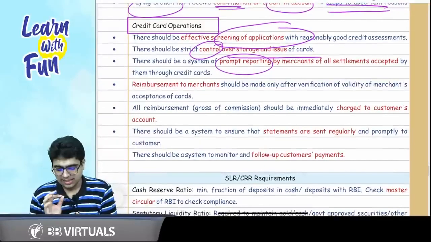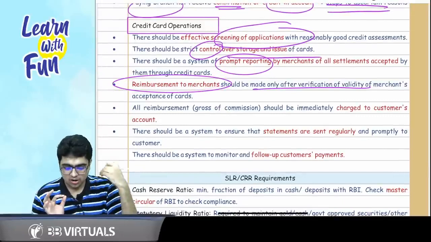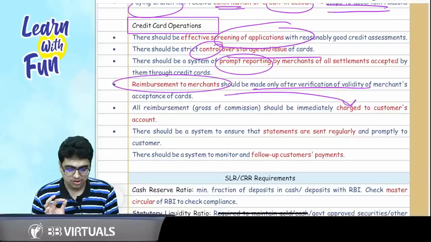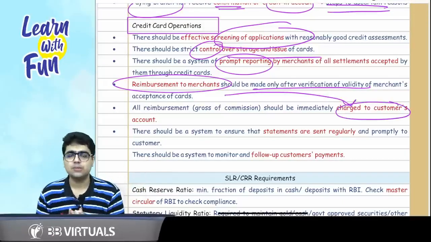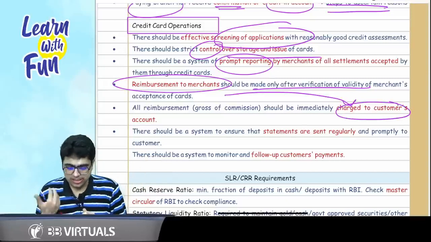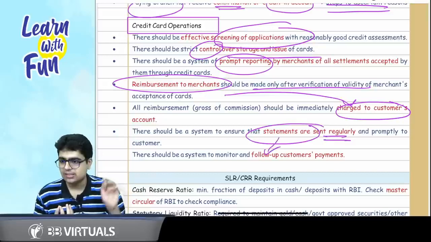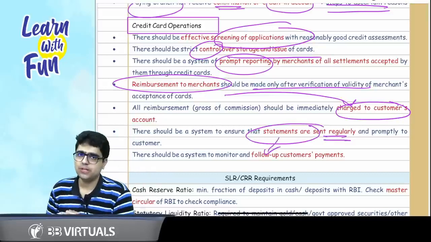So it says reimbursements to the merchant should be made only after verification, and all the reimbursements should be charged to the customer account. Once they are charged to the customer account, at the end of the month, a monthly statement is given to the customer. So there should be a system to ensure statements are sent regularly. Plus, if the customer doesn't make the payment on time, follow-up should be done with the customer.